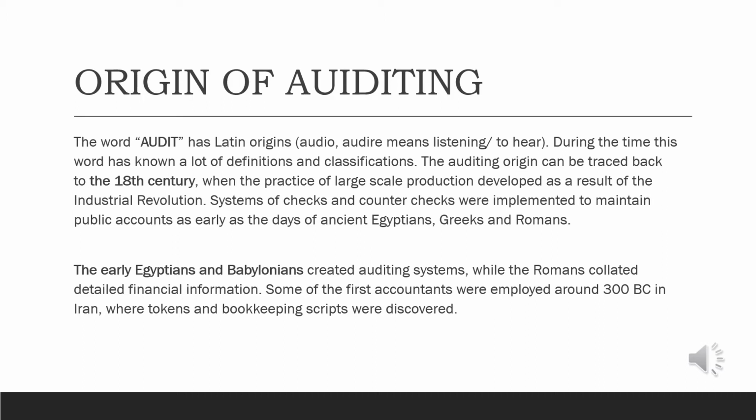Systems of checks and counter-checks were implemented to maintain the public accounts as early as the days of ancient Egyptians, Greeks and Romans. The early Egyptians and Babylonians created auditing systems while the Romans collated detailed financial information. Some of the first accountants were employed around 300 BC in Iran, where tokens and bookkeeping scripts were discovered.